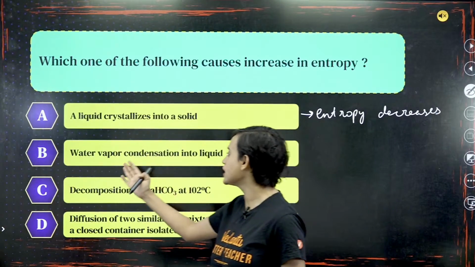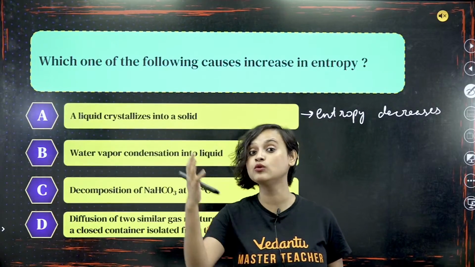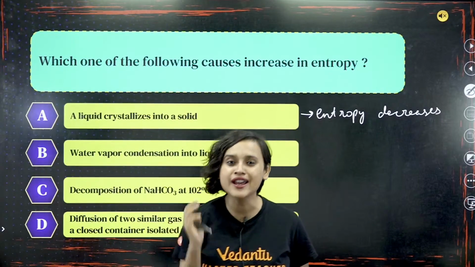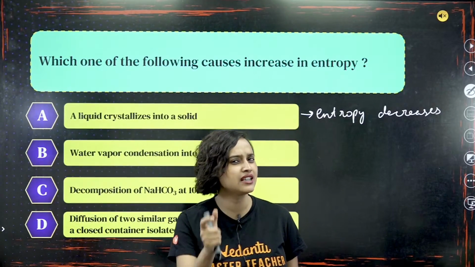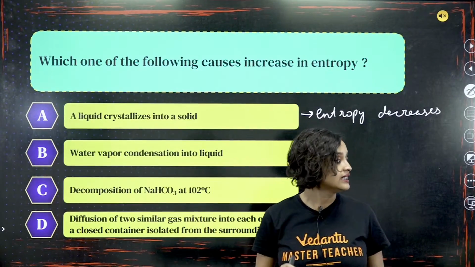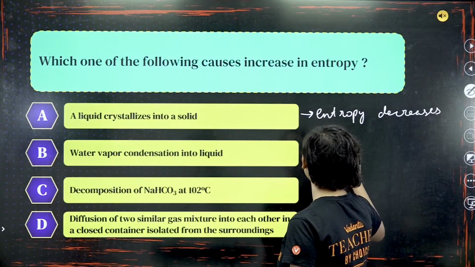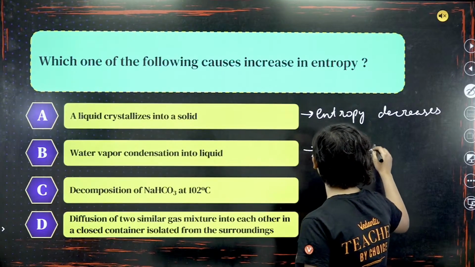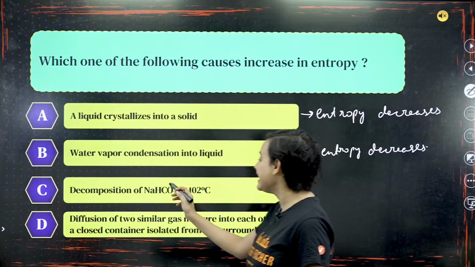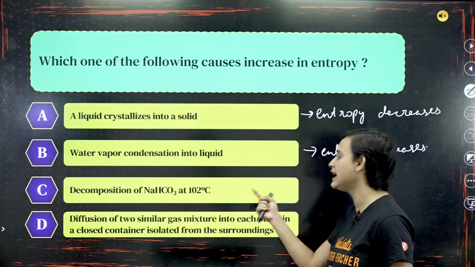Now, water vapor condensation into liquid. Condensation, my dear student. Water vapor was in the gaseous state. From gaseous state, it is getting converted into liquid state. So from gaseous state to liquid state, what is happening here? Temperature is again getting reduced. That means that once again we know that entropy is decreasing. Entropy is decreasing. Am I right? Yes, entropy decreases.